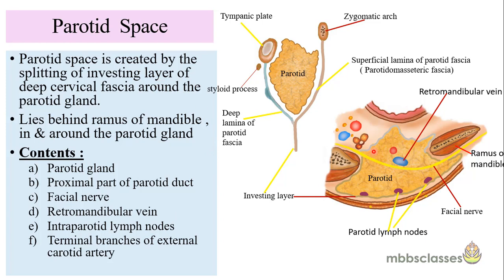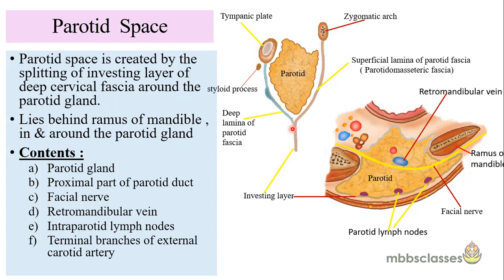So the parotid space is another deep neck space which is found in the facial region. The parotid space is bounded by the investing layer of the deep cervical fascia around the parotid gland. So if you see here, this is the investing layer of the deep cervical fascia.